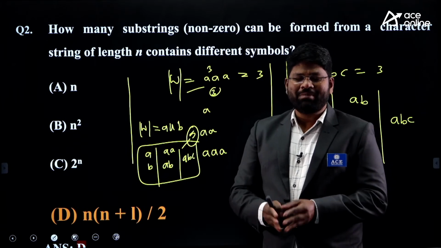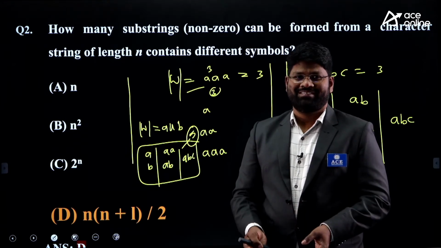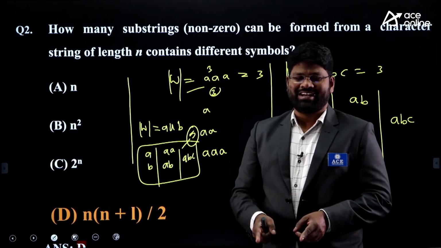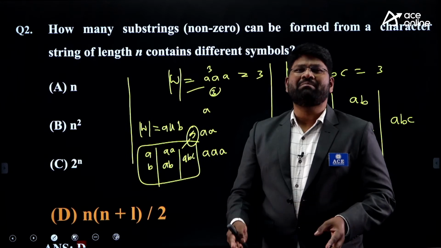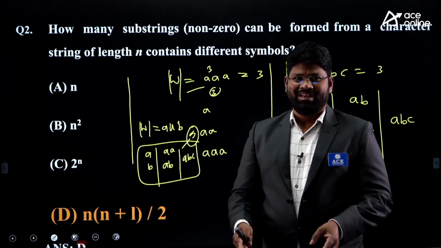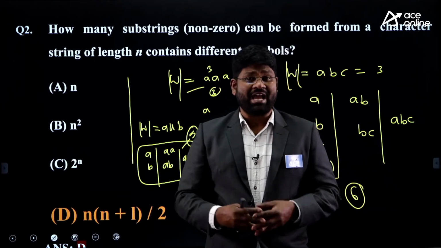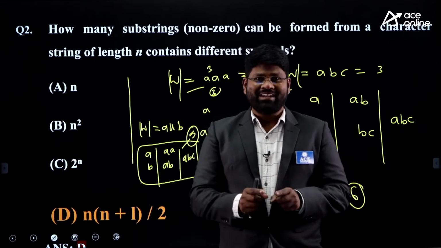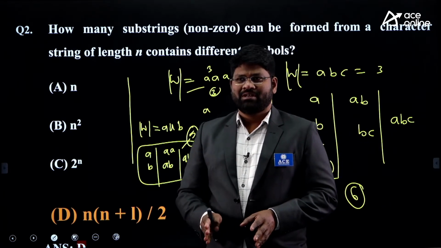You will get the minimum number of substrings if W contains the same symbols. This is the point you have to understand here. If there is a W with the same symbols, you will get the minimum number of substrings all the time. And whenever you have a W with different symbols, you will get the maximum number of substrings.